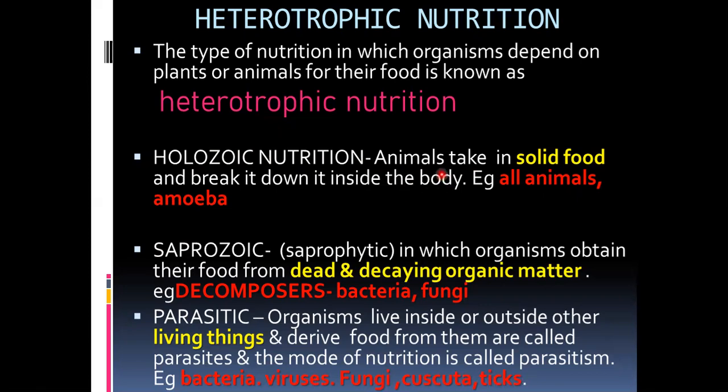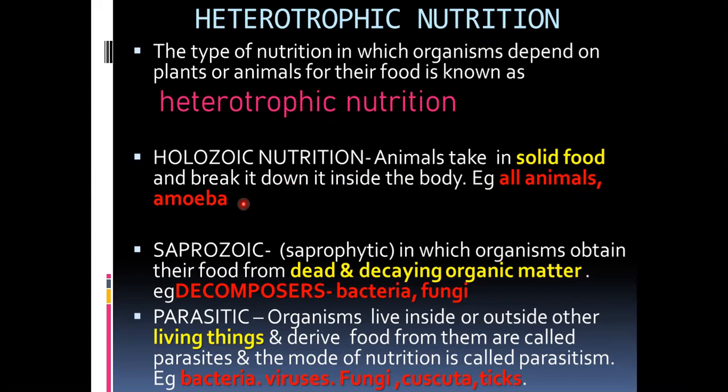Animal or plant parts are taken as food, and that is broken down or digested inside the body. All animals have holozoic nutrition.